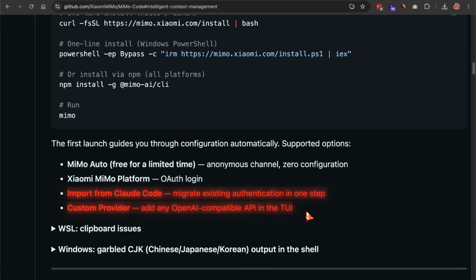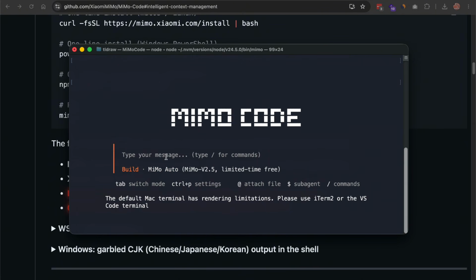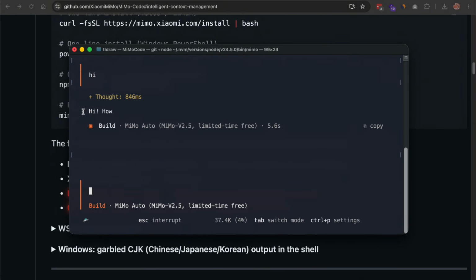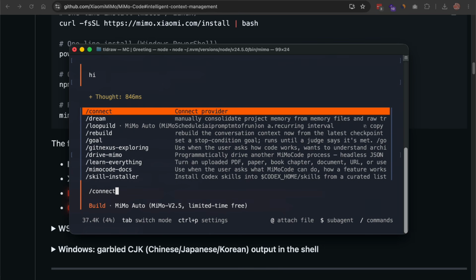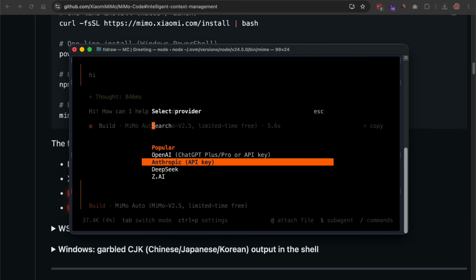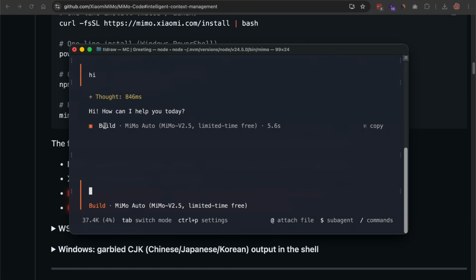There's an import option that migrates your existing Claude Code authentication in one step, which is a nice touch. And there's a custom provider option where you drop in any OpenAI-compatible API right inside the interface. Under the hood, it supports something like 75 providers through the AI SDK, plus local models so you're not locked in. I'll go with MiMo Auto since it's free and needs nothing.